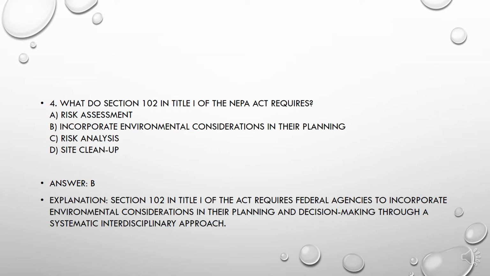Section 102 in Title 1 of the Act requires federal agencies to incorporate environmental considerations in their planning and decision making through a systematic interdisciplinary approach.